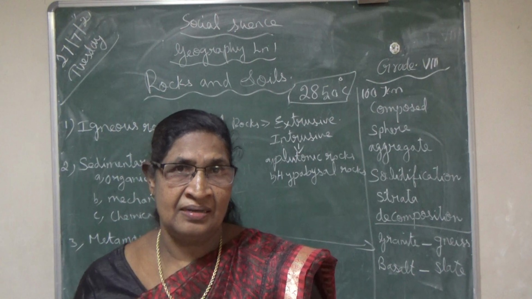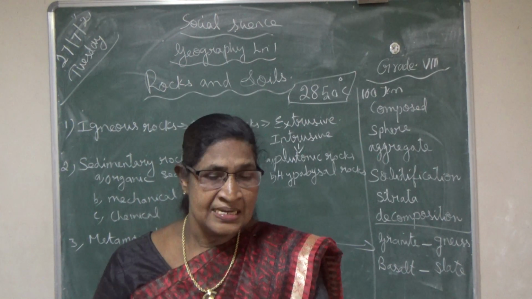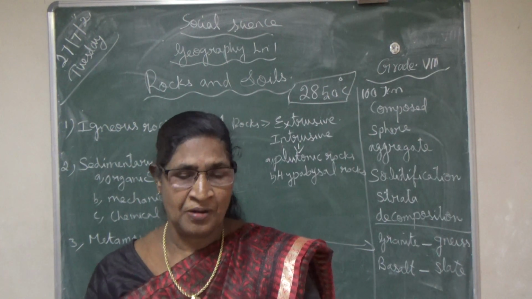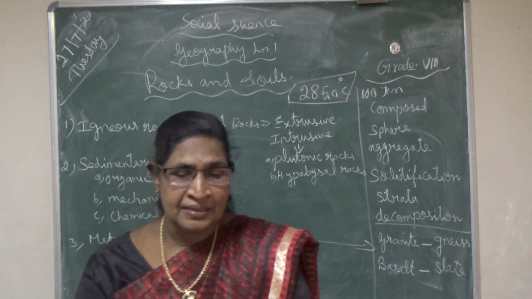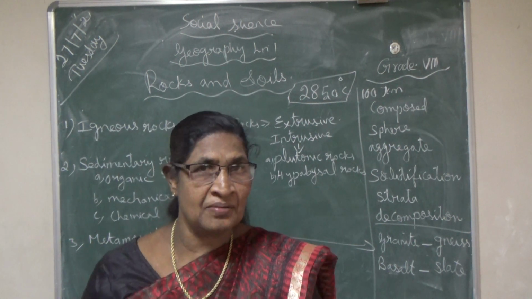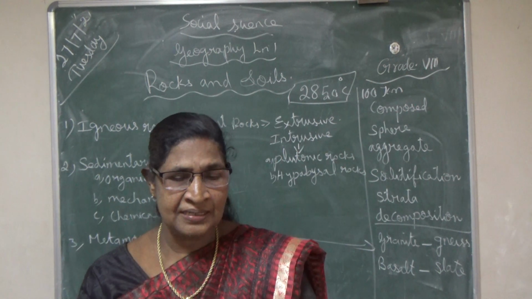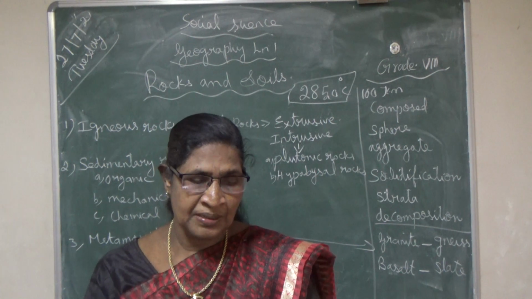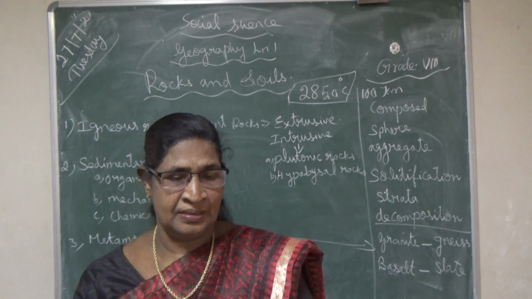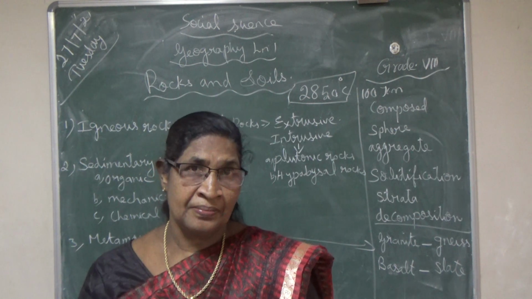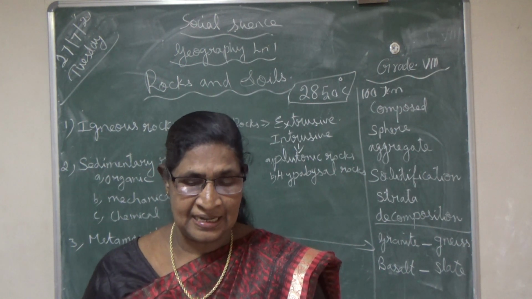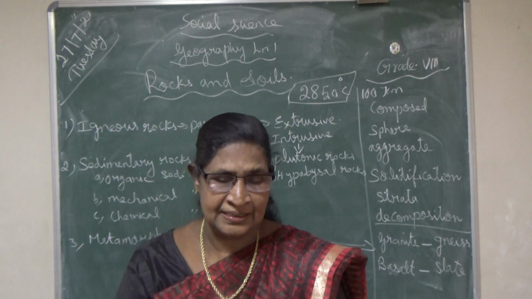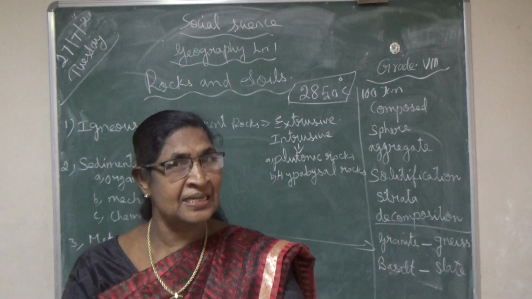It is not very thick, a little soft, and breaks very easily, isn't it? It also includes mica. That type of rocks, isn't it? It is dynamic, because of high pressure. Only by high pressure does granite change into gneiss. Like that, basalt. Basalt means it is formed from volcanoes, isn't it? Igneous rocks. So basalt changes into slate. Slate means it breaks easily. That is because of thermal changes. Okay, thermal means temperature changes.